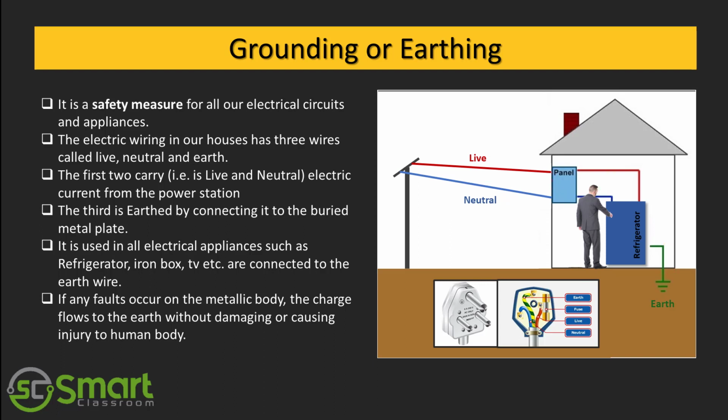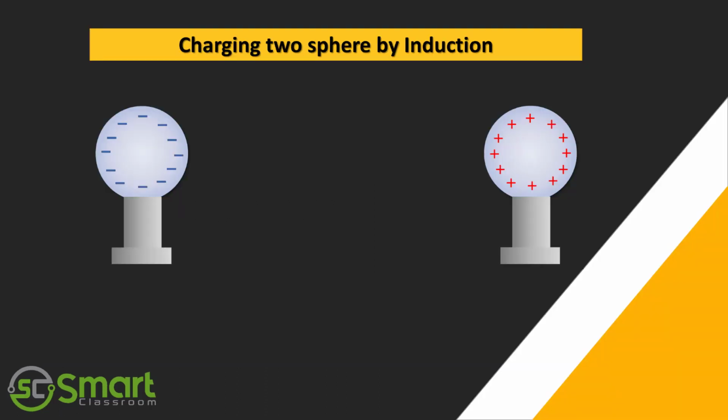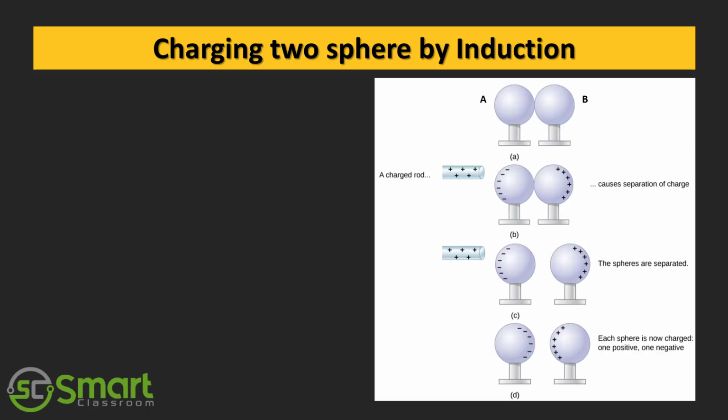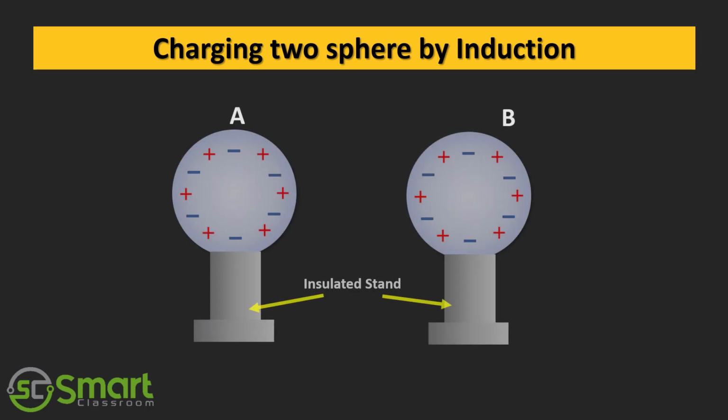the human body. Next topic is charging two spheres by induction. In the last class, we already discussed charging a metal sphere by induction. There you might have noticed that when we remove the charging rod, the charges on the metal sphere rearrange themselves and become neutral again. In this example, we will discuss how we can charge two conducting spheres permanently.